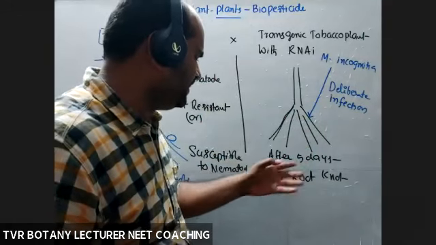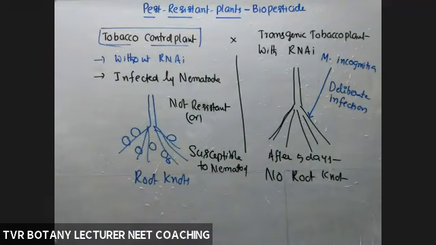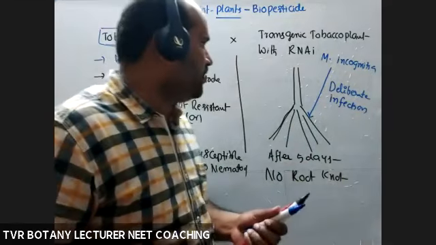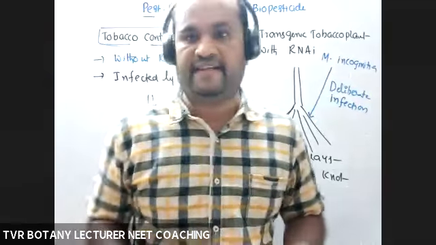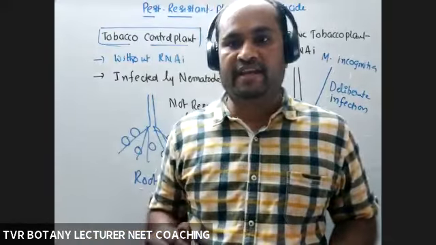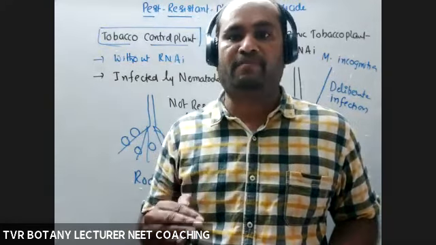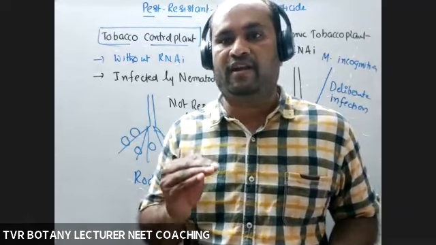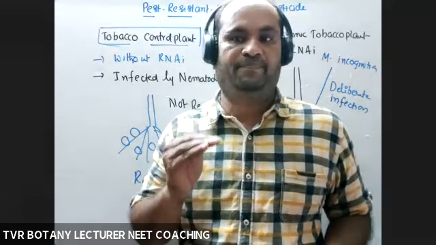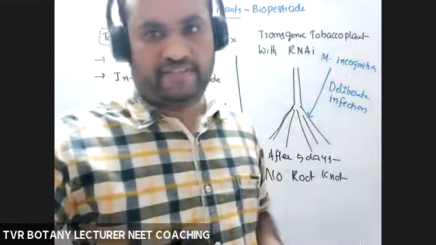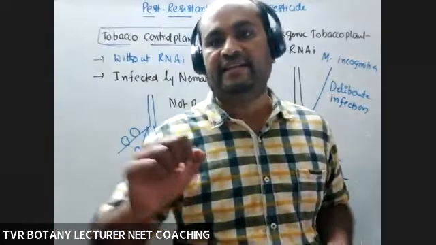Even after 5 days or 10 days, there was no root knot. So what is the conclusion? So transgenic tobacco plant was made resistant against Meloidogyne incognita. So the plant itself is protected from the infection caused by Meloidogyne incognita. Okay. So that is about RNA interference.